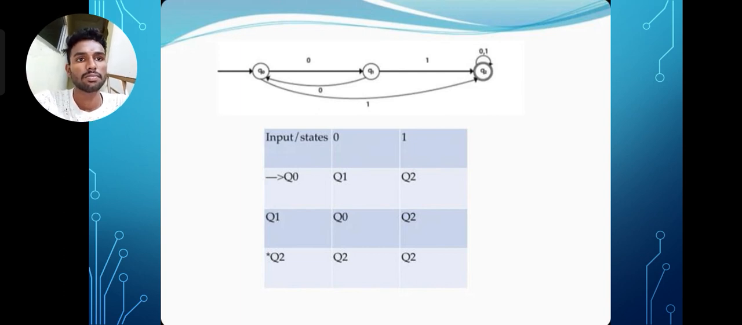This is the diagram. See, the transition table and transition diagram, easy to understand. Inputs, states, transitions move from one place to another place, and then outputs.